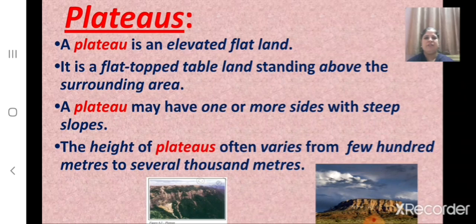Now, let us revise about plateaus. Children, what are the important features of plateaus? A plateau is an elevated flat land. It is a flat topped tableland standing above the surrounding area. And a plateau may have one or more sides with steep slopes. And what is the height of the plateaus? The height of plateaus often varies from a few hundred meters to several thousand meters.